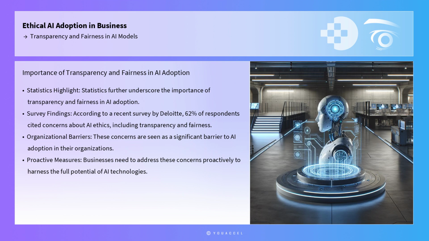Statistics further underscore the importance of transparency and fairness in AI adoption. According to a recent survey by Deloitte, 62% of respondents cited concerns about AI ethics, including transparency and fairness, as a significant barrier to AI adoption in their organizations. This highlights the need for businesses to address these concerns proactively to harness the full potential of AI technologies.